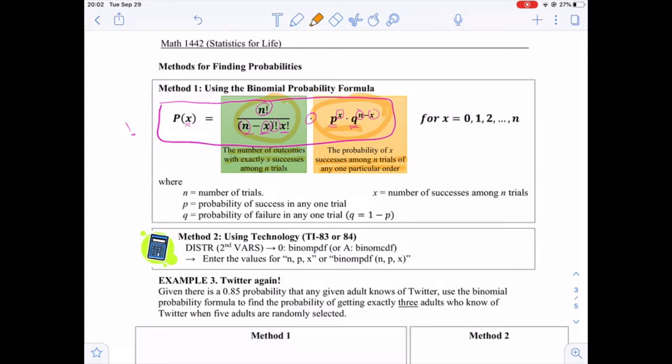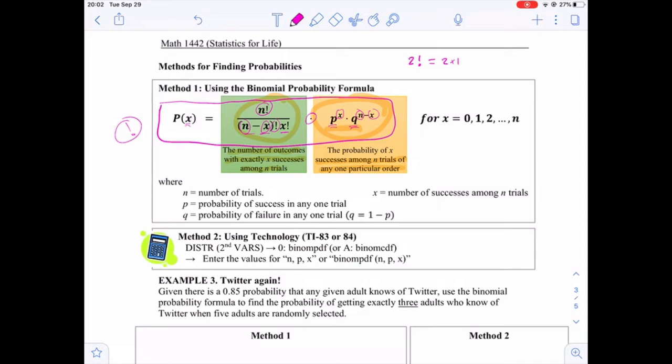Now let me say something about this. What do we mean by factorial? For example, if n is 2, we have 2 factorial. That means we multiply 2 by all whole numbers that are less than this given number, down to 1.